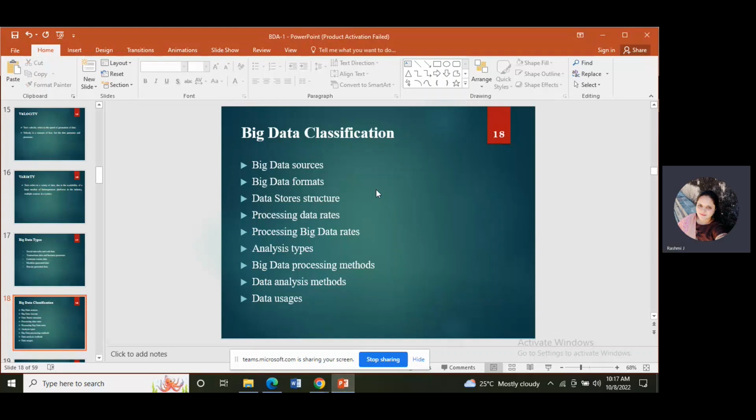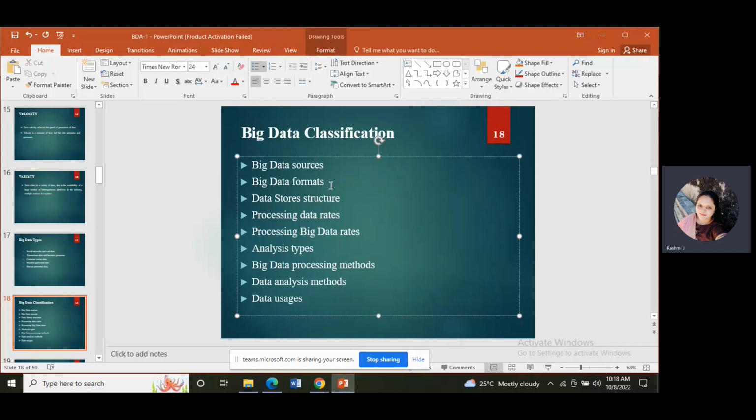Big data formats. In which form the data will be. It is in structured and unstructured format. Which ones are the big data formats? Structured and unstructured format. Then data store structure.